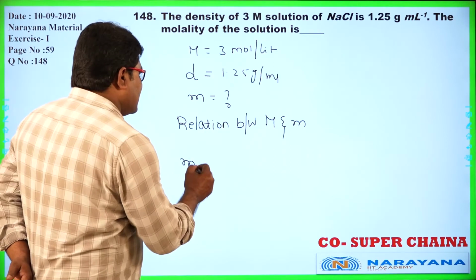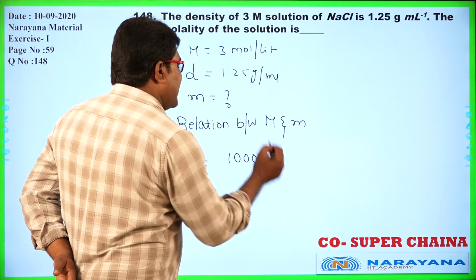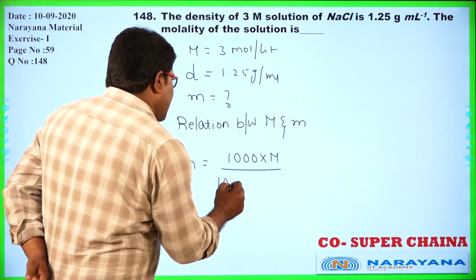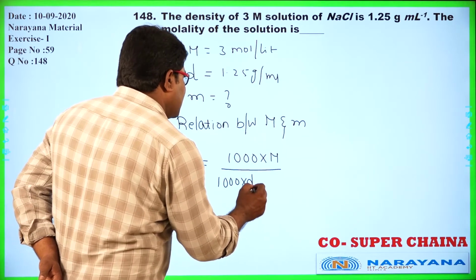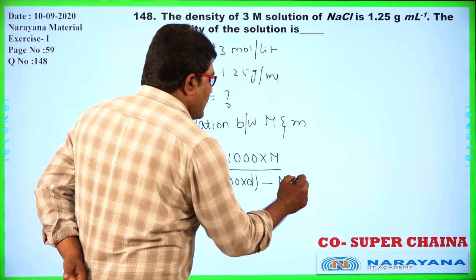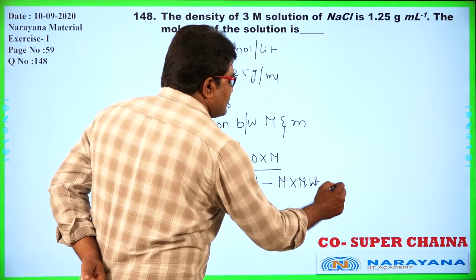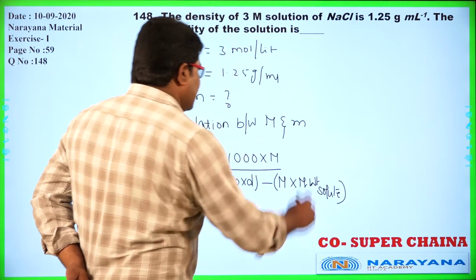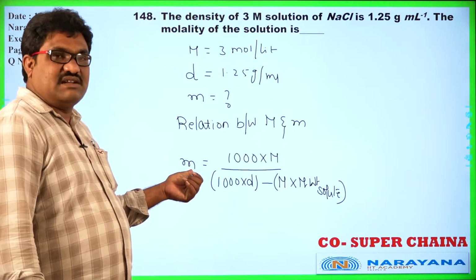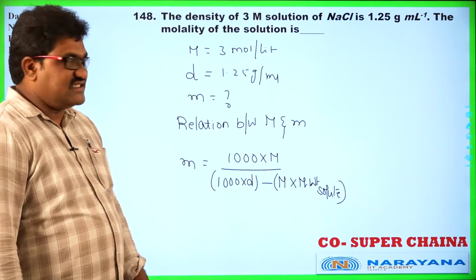So small m is equal to 1000 into molarity divided by 1000 into density minus molarity into molecular weight of the solute. This is the relation between molality and molarity. Here small m is the molality, capital M is the molarity, and D is the density.